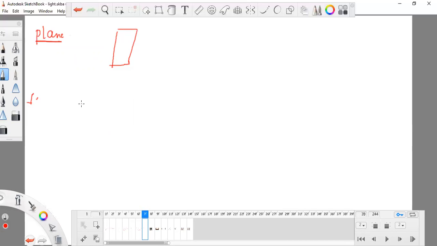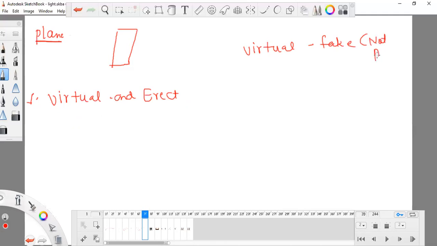First of all, it produces images which are virtual and erect. Erect. Okay, what is the meaning of virtual? Virtual means fake, not real. And erect means upwards, straight.